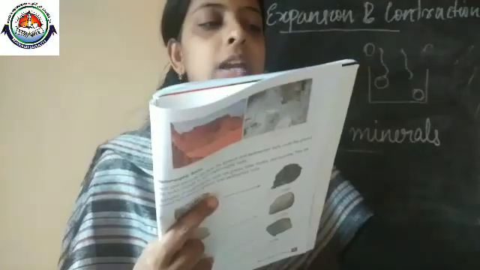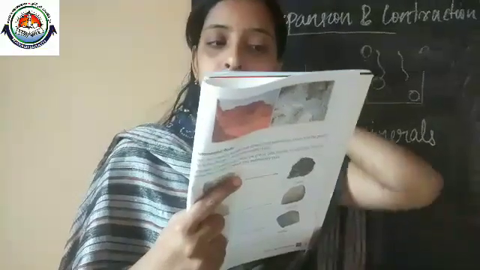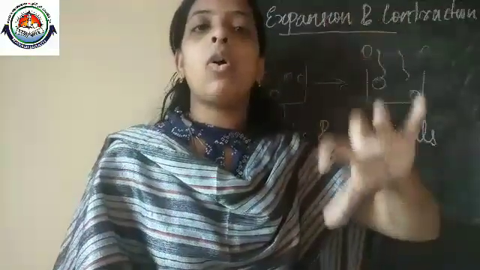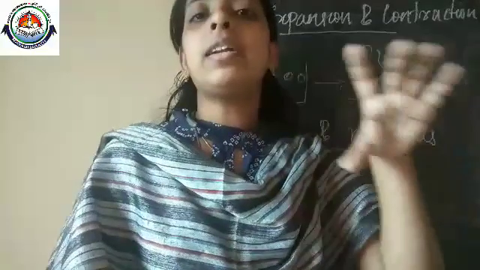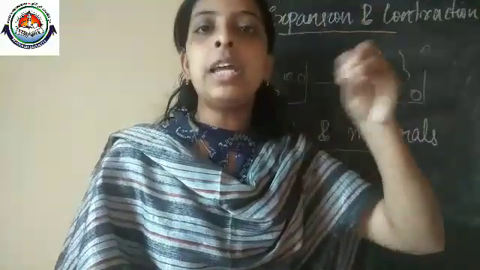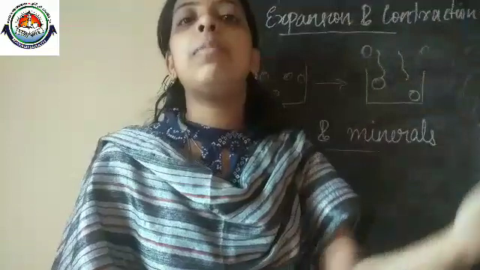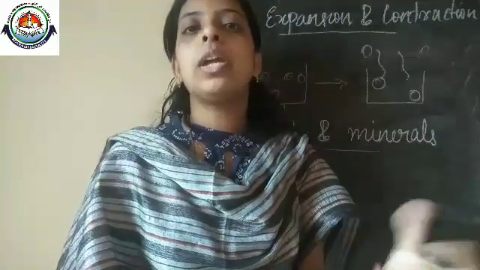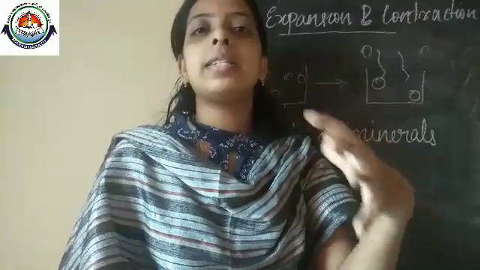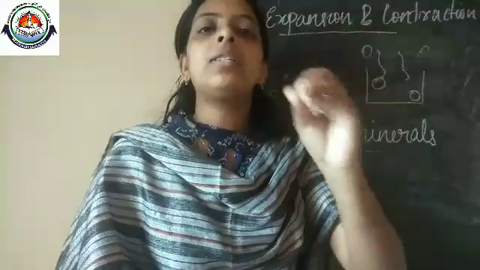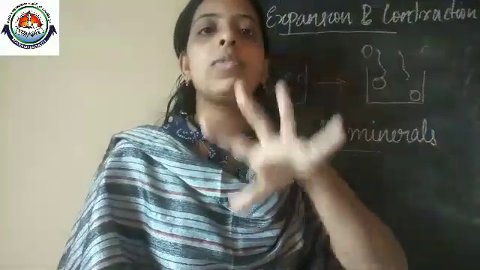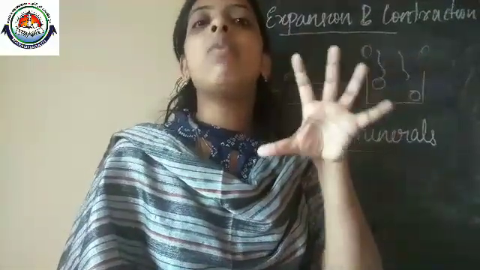We can see rocks such as sand, silt, pebbles and so on. Mainly the core of the earth, the inner part, has a much higher temperature, so the rocks present there are in a molten state.